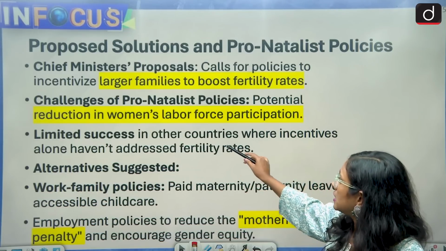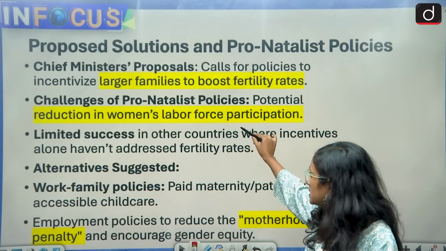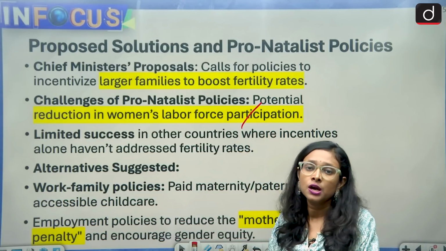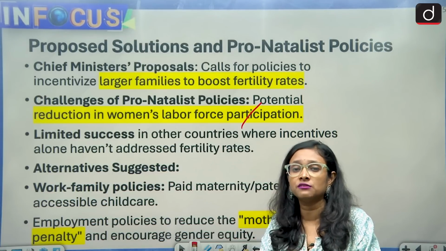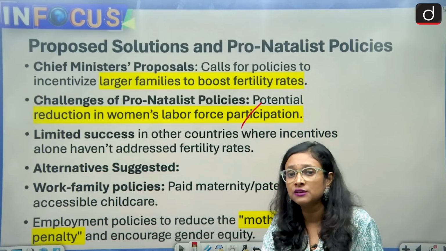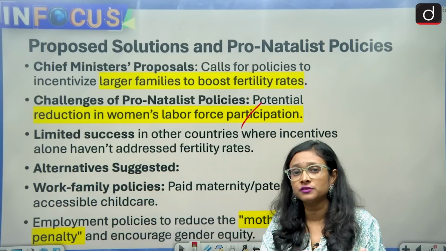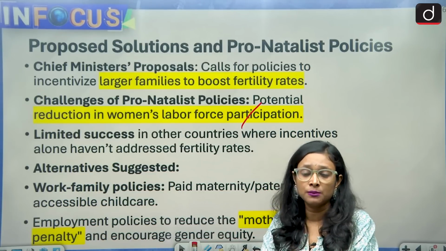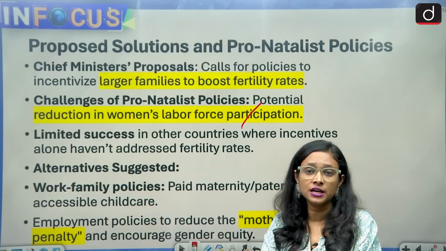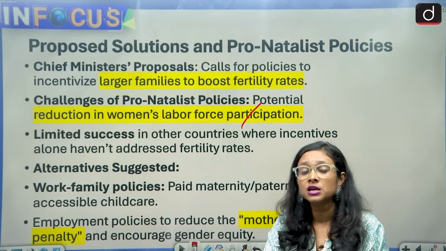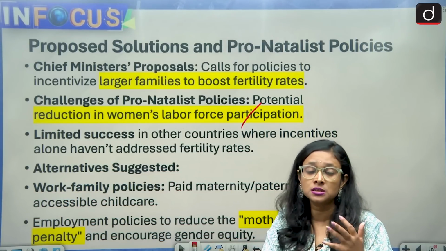So what are the challenges of pro-natalist policies? First, a potential reduction in women's labor force participation. This is one challenge, because if a woman is pregnant three times in her reproductive age, three times she has to take leave, and there will be fewer chances of her participating in labor production. This is also problematic for the state and for the women, because if women are getting maternity leave, sometimes it's paid and sometimes it's unpaid.